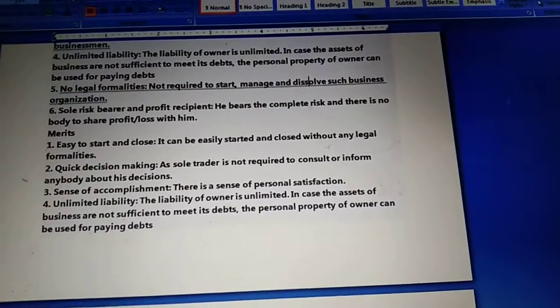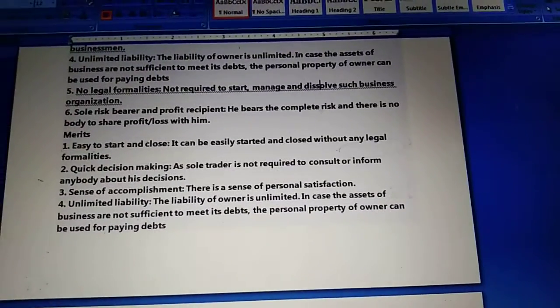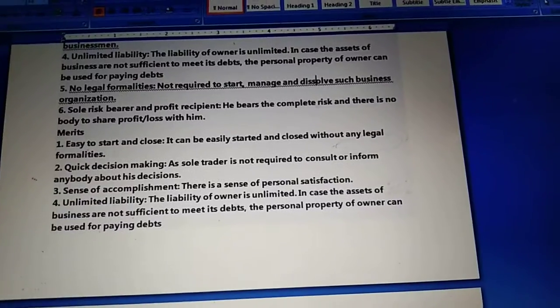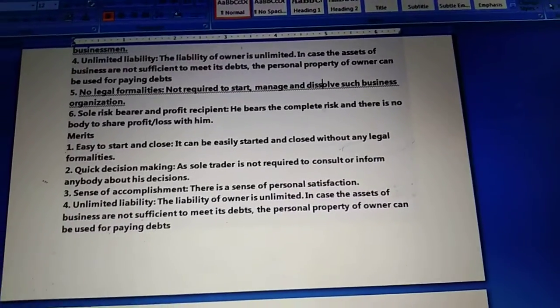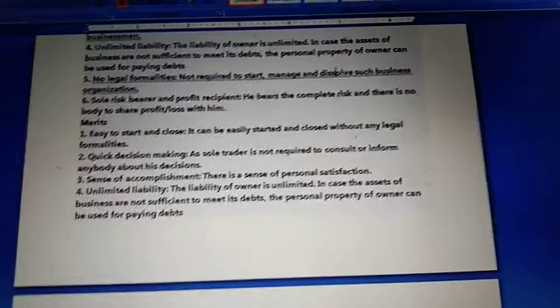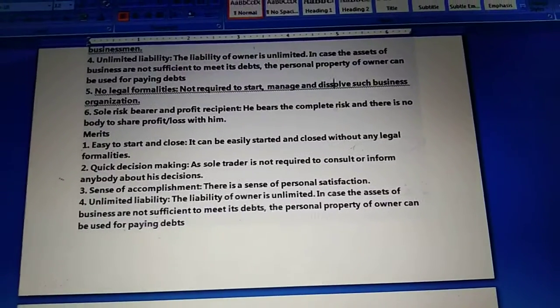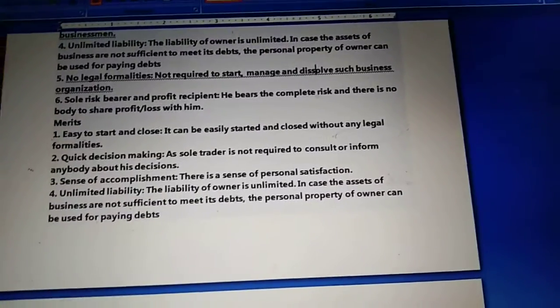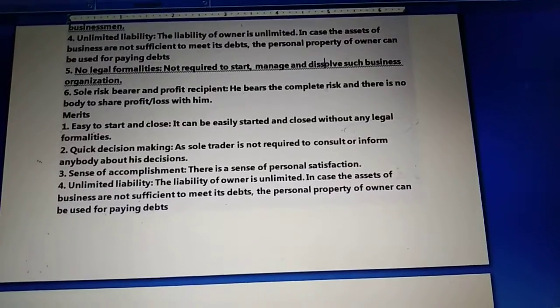Quick decision making. This is another advantage of sole proprietorship, because a single person enjoys a considerable degree of freedom in making business decisions. He doesn't have to discuss any decision with another person, so quick decisions for the business can be made.